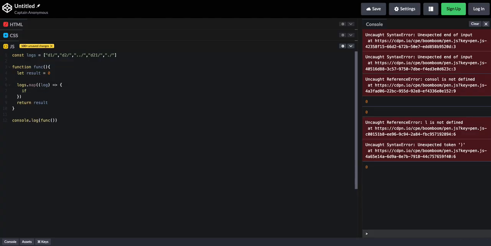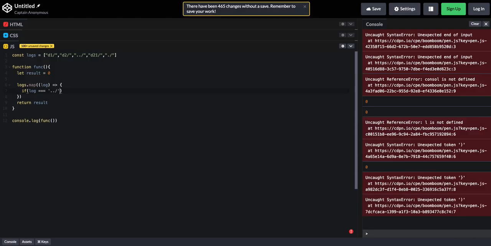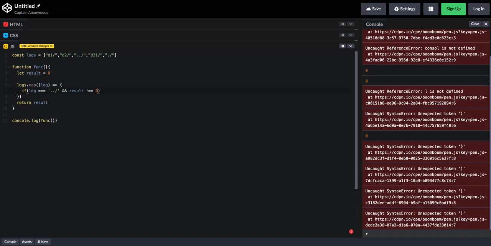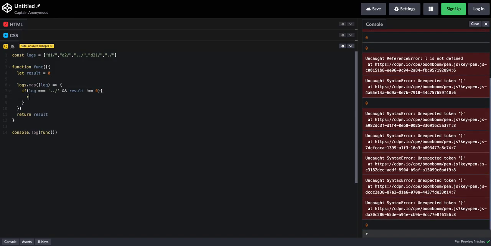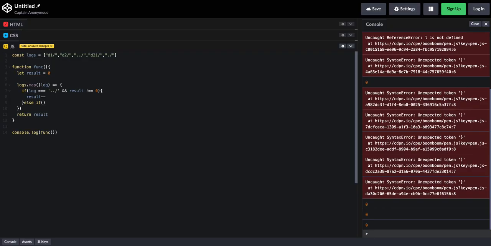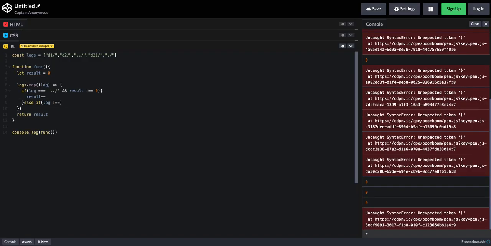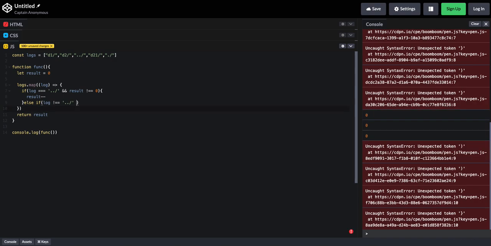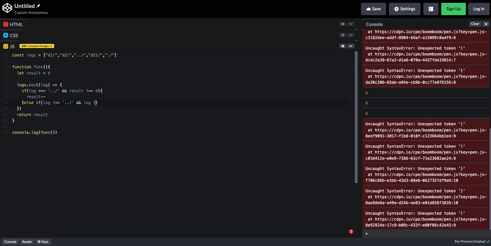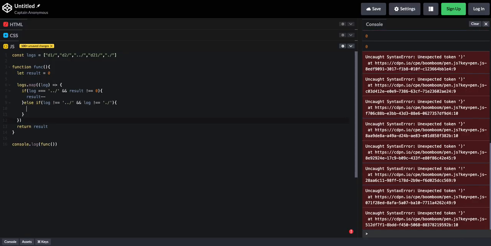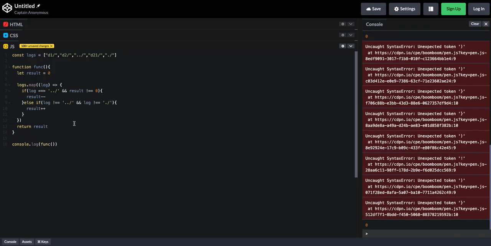So now all we need to say is if log is equal to this and result is not 0, we decrement result by 1, and then else if log does not equal this, and log does not equal this, we increment result, sorry. Now we should get 2.